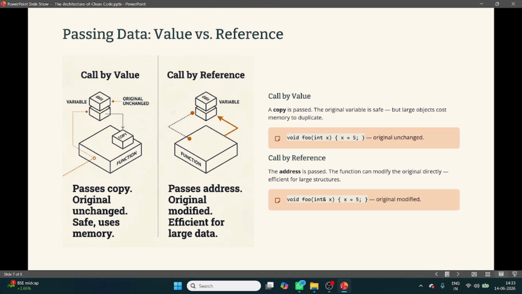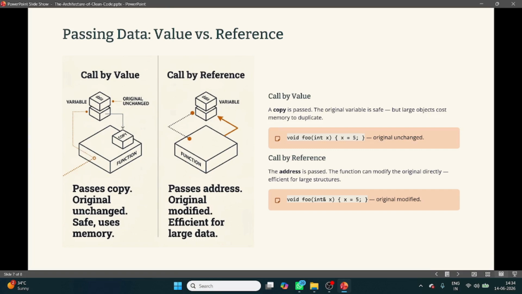Why? Because when I am going to call this change function, void change(int x), this is the function prototype. And when I call it, I call change with num, which means I am going to pass the num variable as a copy. That value of num will be copied into x, and it will perform the task.